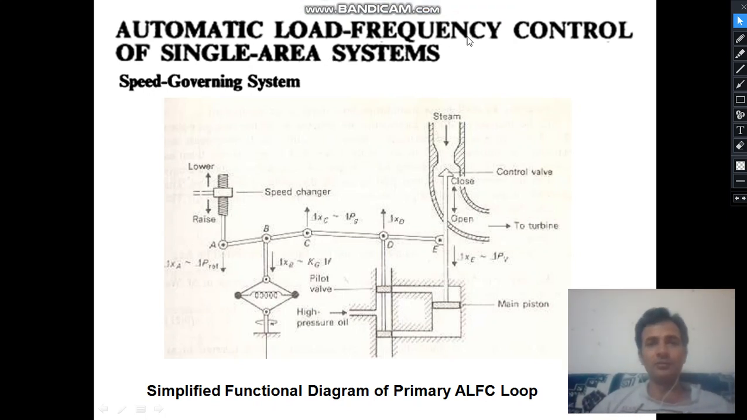Discussing automatic load frequency control of a single area system. Automatic load frequency control is also known as ALFC or AGC. ALFC means automatic load frequency control and AGC means automatic generation control. So what is the basic idea behind this? If somehow the speed or frequency deviates from the normal speed or nominal frequency, then this automatic load frequency control will control the speed or frequency.